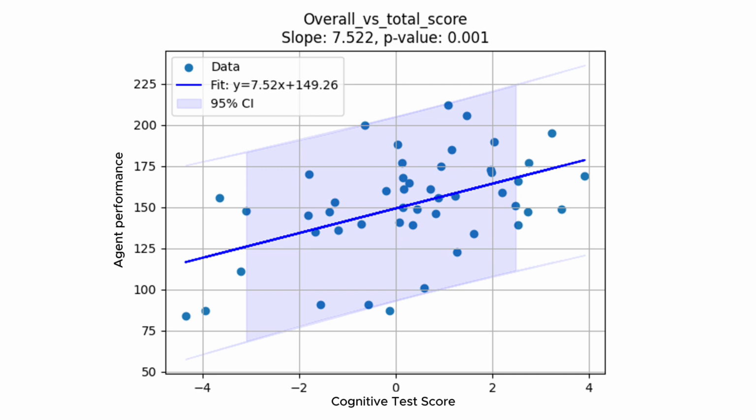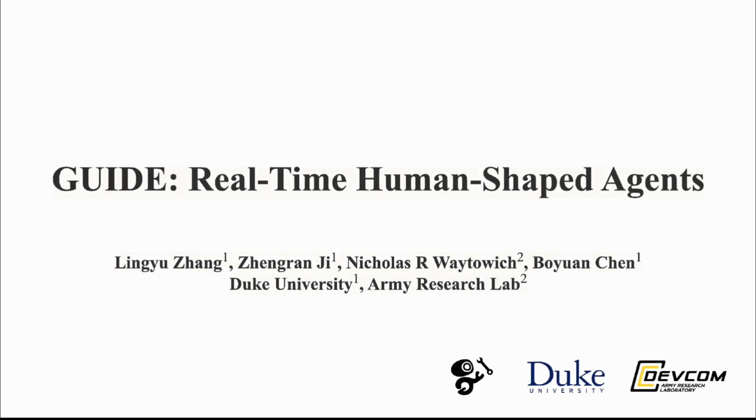We found large individual differences between the human participants and discovered a strong positive correlation between the overall cognitive score and guided AI performance. In conclusion, we take a human-centric approach to studying human-guided RL, conduct research on a broader and more general group, and provide insights on when human-guided RL works best for individual humans.